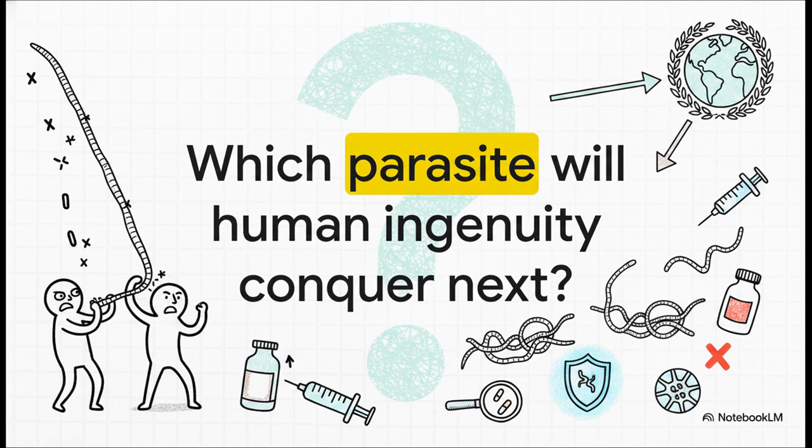We've unpacked the biology, the vectors, and the treatments of these incredible pathogens. And we are watching history unfold right now with near total defeat of the guinea worm, accomplished without a single drug. So I'll leave you with this to chew on. Armed with modern medicine and intense global health initiatives, which of these complex filarial parasites do you think human ingenuity will conquer next? Thanks so much for joining me on this explainer, and keep exploring the fascinating world of medicine.